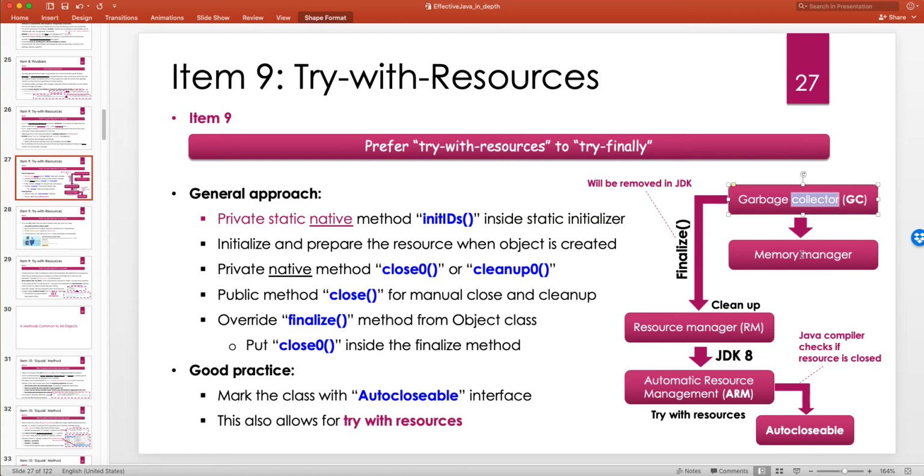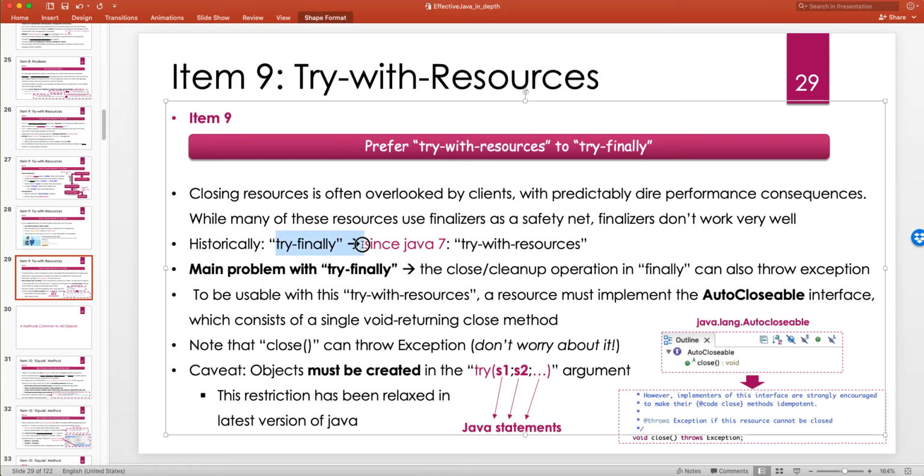So garbage collection is all about memory management, not resource management. Try with finally, as we had try with finally, and in the finally you do your cleanup. But then obviously this stuff happens outside your class, right? You don't do any cleanup in your class, which is not good. Since Java 7, we have try with resources. The main problem with try finally was that the close or cleanup operation in finally can also throw an exception.